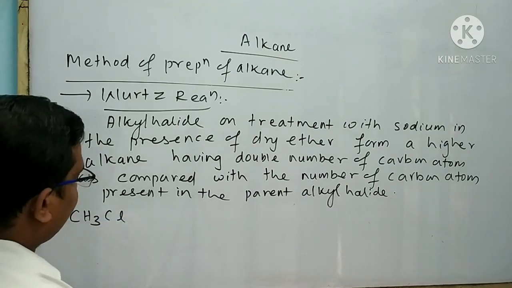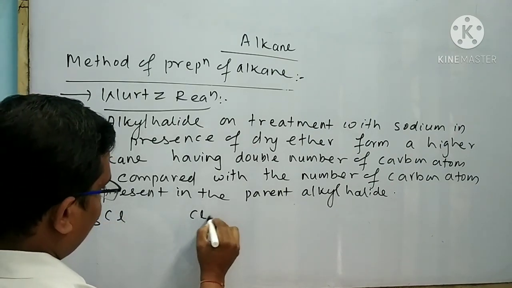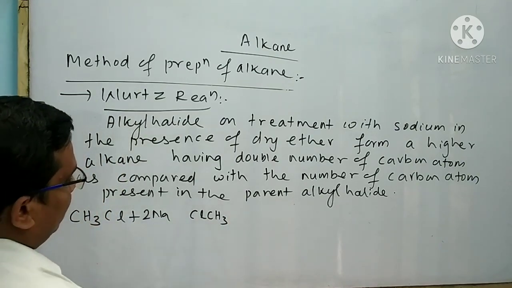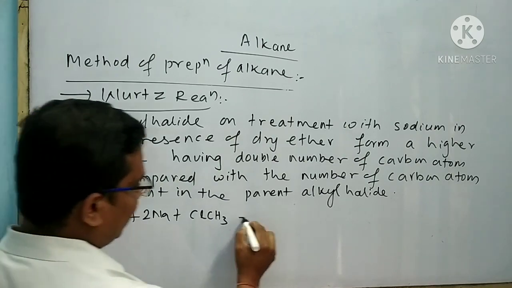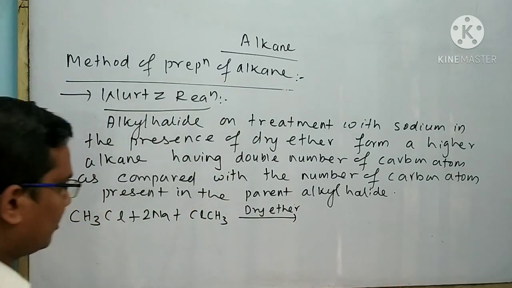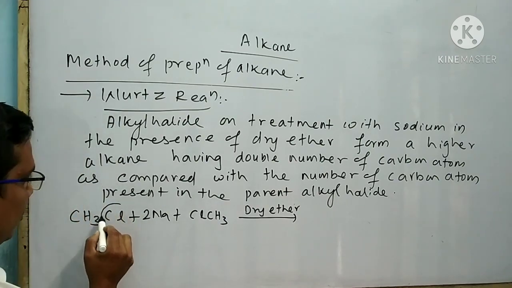Take an example. Suppose I want to take methyl chloride. When two molecule of methyl chloride is subjected to reaction with the two atom of sodium in the presence of dry ether, then what will happen? Look at that here.